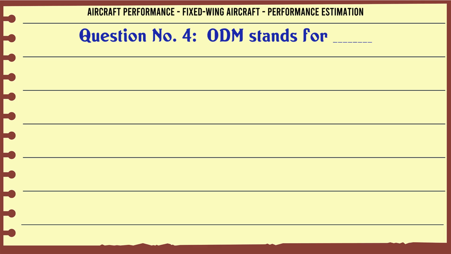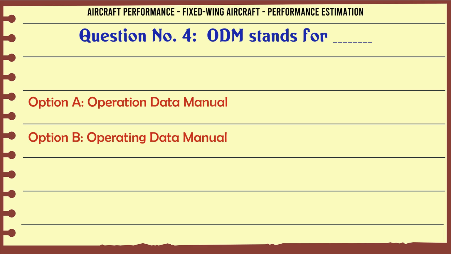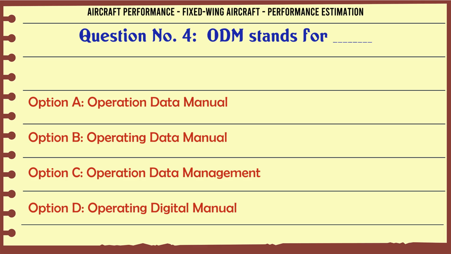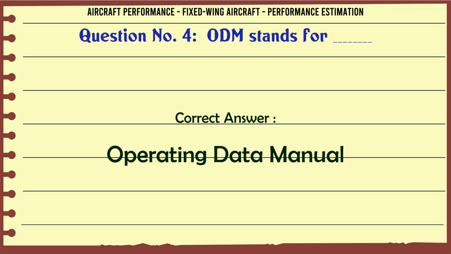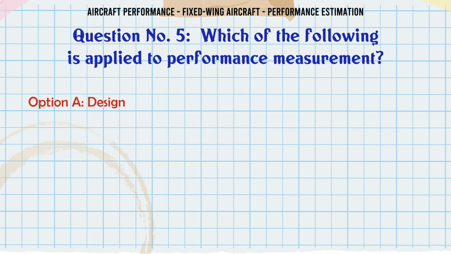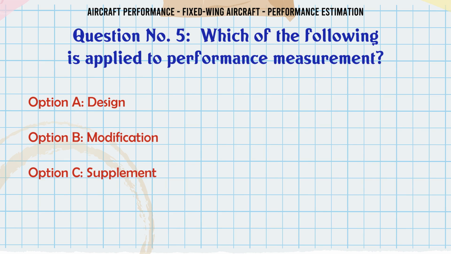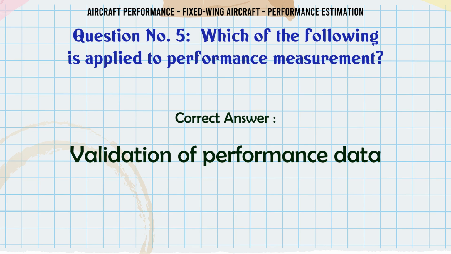ODM stands for A. Operation Data Manual. B. Operating Data Manual. C. Operation Data Management. D. Operating Digital Manual. The correct answer is Operating Data Manual. Which of the following is applied to performance measurement? A. Design. B. Modification. C. Supplement. D. Validation of performance data. The correct answer is validation of performance data.